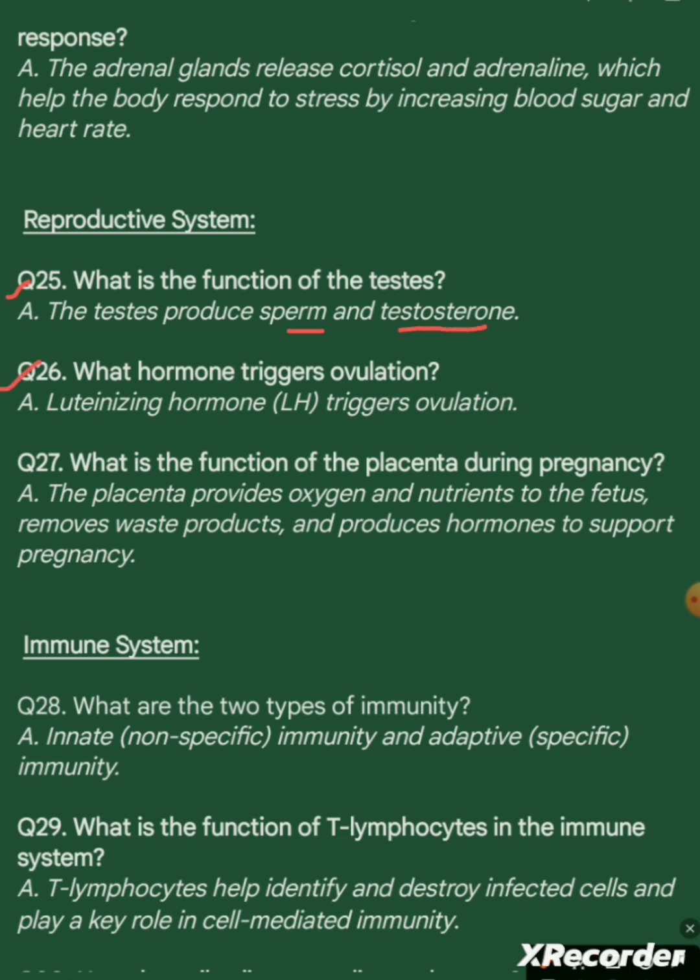Question 26. What hormone triggers ovulation? Answer. Luteinizing hormone, LH, triggers ovulation.